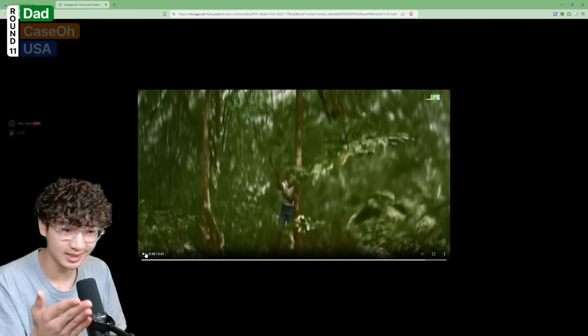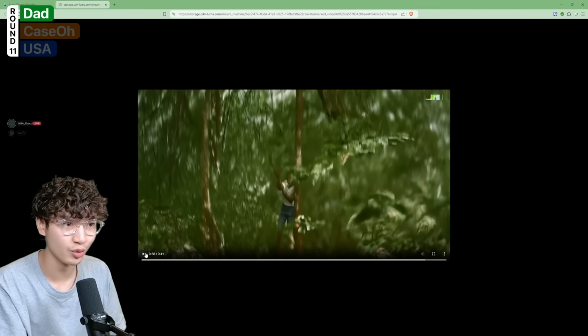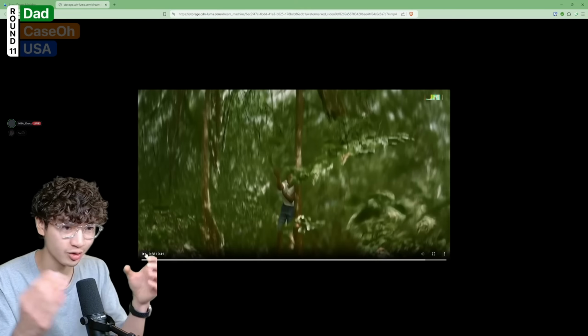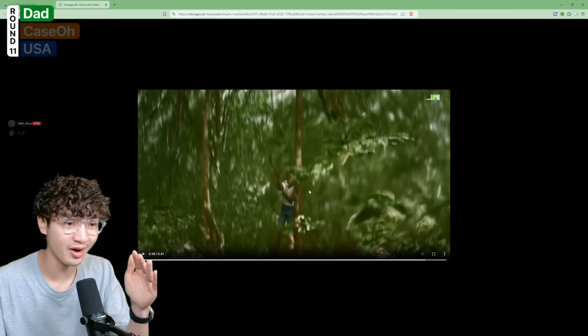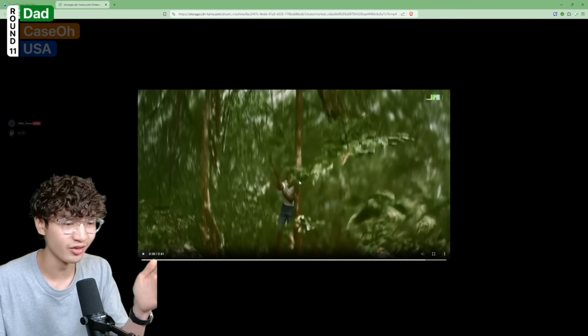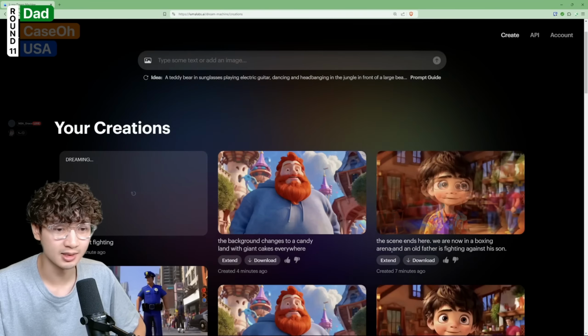Is it trolling me? Is this AI trolling me? Is it saying that clearly, you will never find your father? No matter how hard you try to scene change, no matter how hard you try to make it work, the father will never be found because he's always going to be chilling in some infinitely tall tree. Is there actually anything I can do?